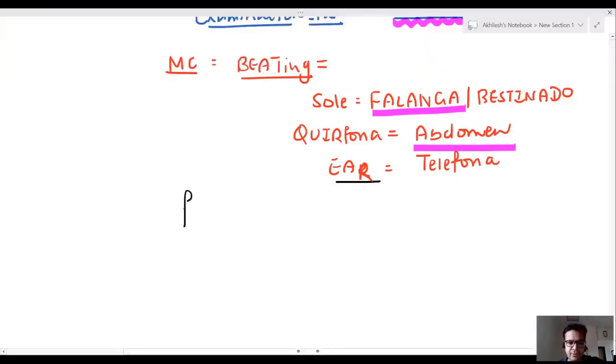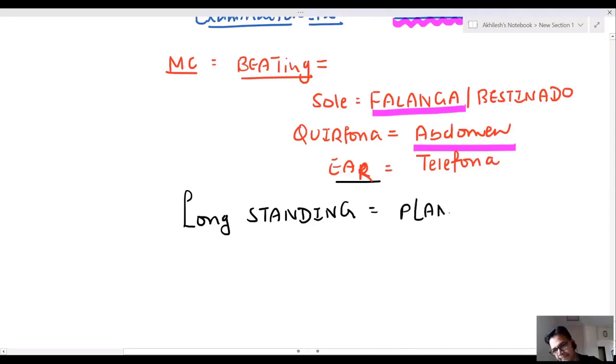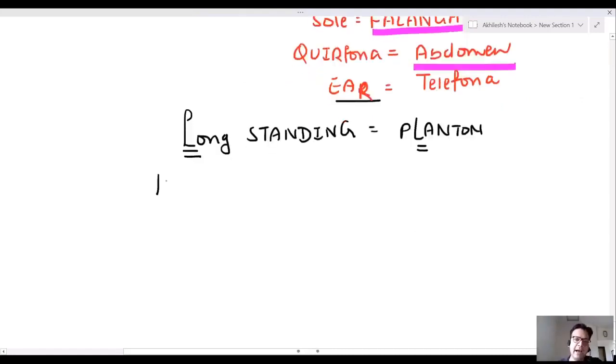Now, sir, long standing. It means if you are torturing a person for long hours standing, very simple trick, planton. L for long standing, L for planton. That's a very simple trick. Picana. Picana has IC. It is electric torture. Electric also has IC. That's a very simple trick.